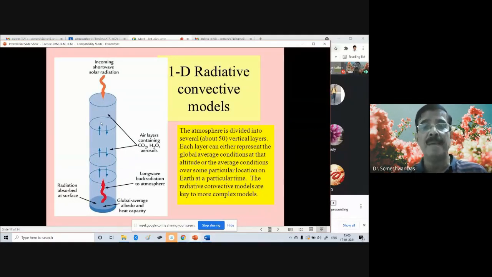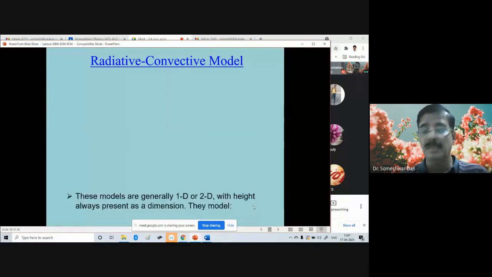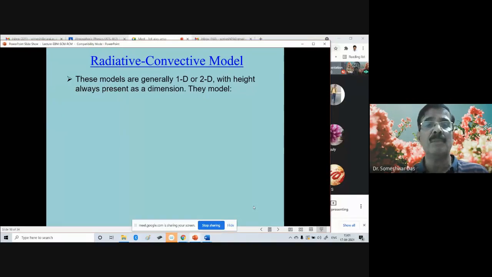So, in one-dimensional radiative convective models, the atmosphere is divided into several layers, say about 50 layers in the vertical. Each layer can represent either the global average conditions at that altitude or the average conditions over some particular location on the Earth at a particular time. The radiative convective models are key to more complex models, because this is the simplest form of the more complex models.